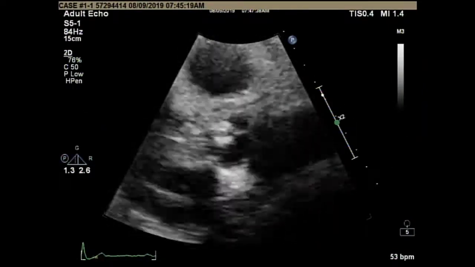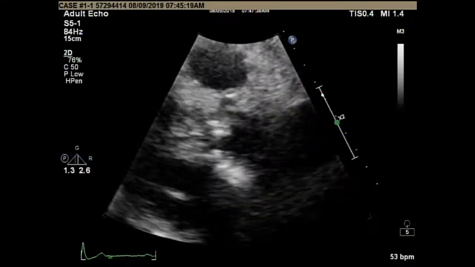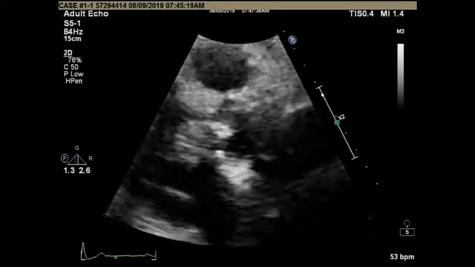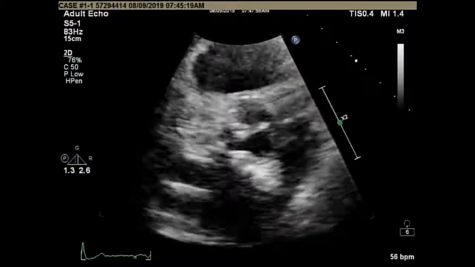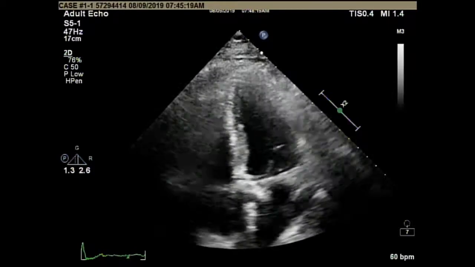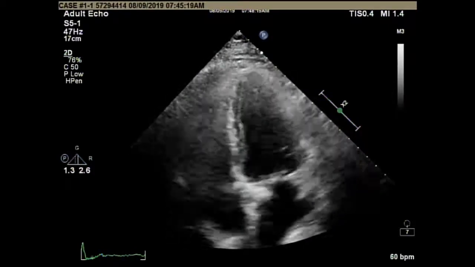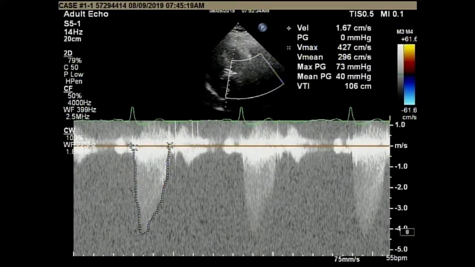This is the short axis view. Because of the limitation of the window, we cannot recognize the exact morphology of the aortic valve cusp. This is an apical view. The LV function looks good. There is no regional wall motion abnormality. The CW tracing signal is very poor. At the highest gain, you can see the peak velocity was 3.2 meters per second, indicating severe aortic stenosis.